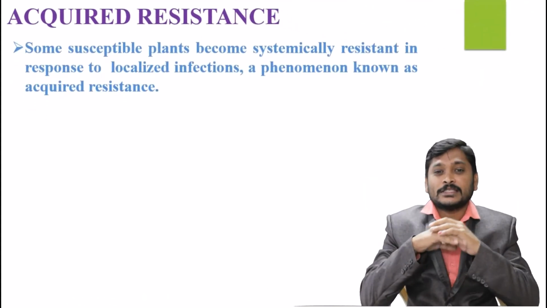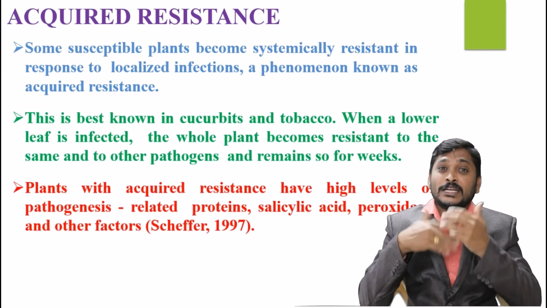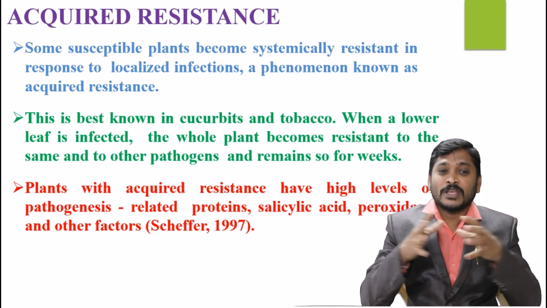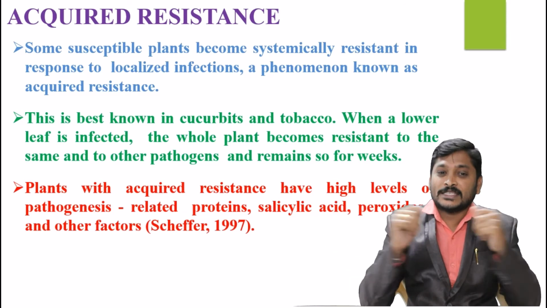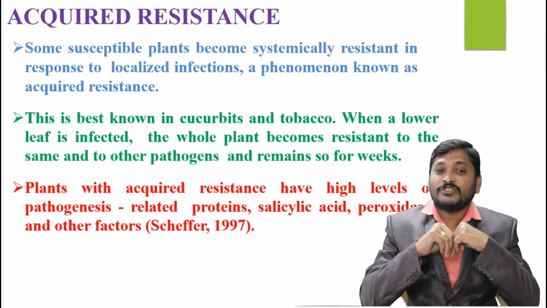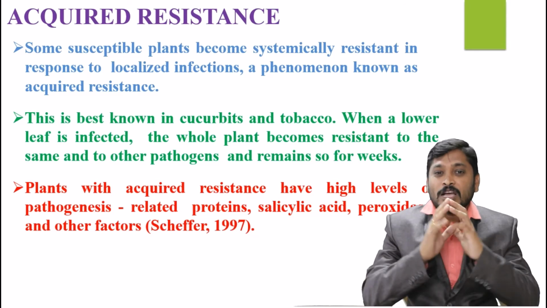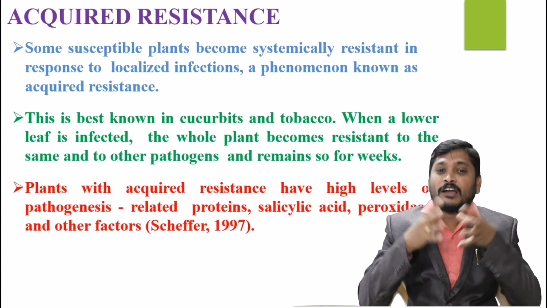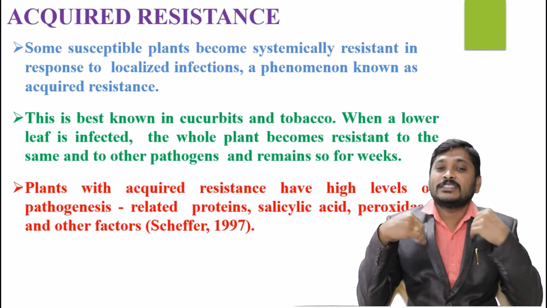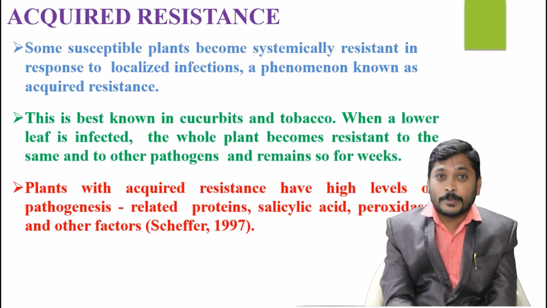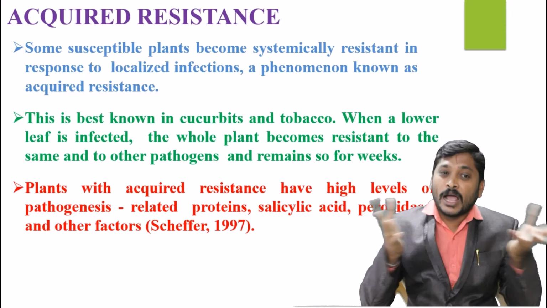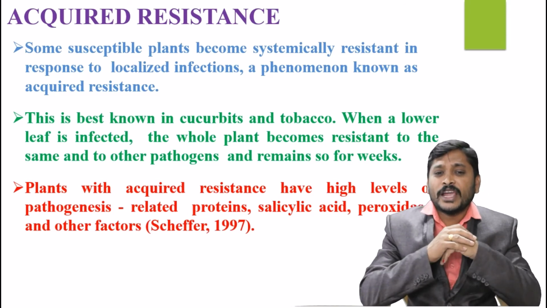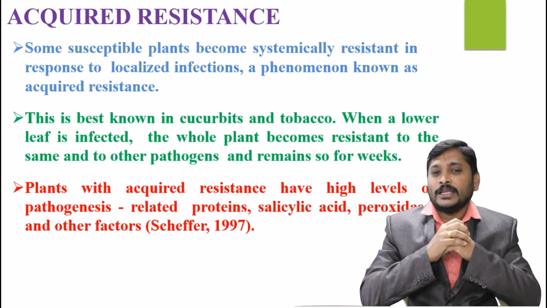Plants with acquired resistance have high levels of pathogenesis-related genes and their product proteins, and high amounts of salicylic acid, peroxidase enzymes, chitinases and glucanases. This was observed by Scheffer in 1997. According to his observations, plants possessing a high degree of acquired resistance also contain high levels of R gene products, PR gene products, salicylic acid, peroxidases and other factors. So there is a significant improvement by this mechanism.